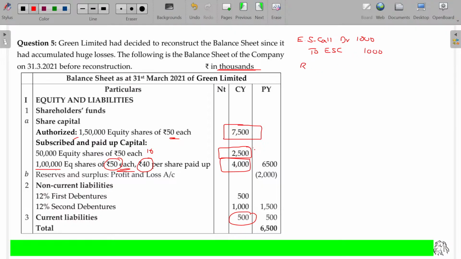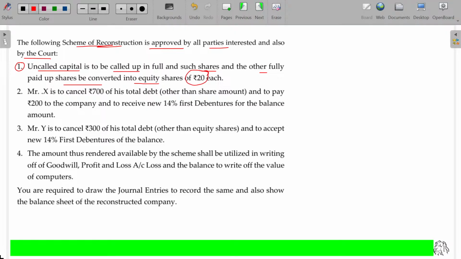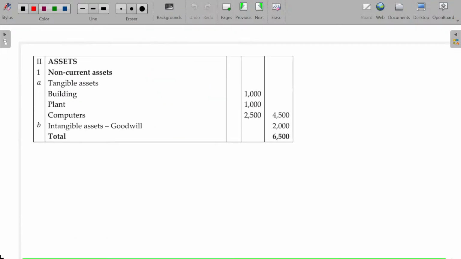Now I collect this money, bank account debit to equity share call account, 1000 collected. After that, all the shares become fully paid up 50 rupee shares. This is 2,500. This is 5,000. Is that okay? 7,500. Now that 50 rupee share is converted into 20 rupee shares, converted into equity shares of rupees 20. It means 30 rupees is going to be cancelled, transferred to the capital reduction account. Clear? Let's see.